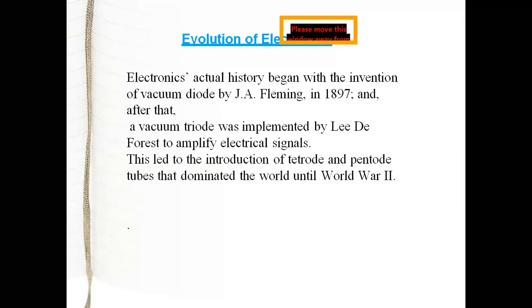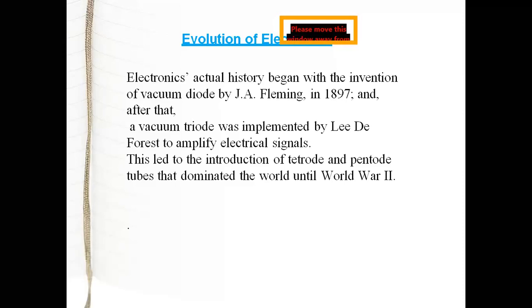Your first question may be asked like this: explain in short the evolution of electronics. In that you have to write how the devices were developed one by one. What was the first device developed in previous years, then which device was developed after that, and which electronic device we are using now. So that is one part, as a question and answer.